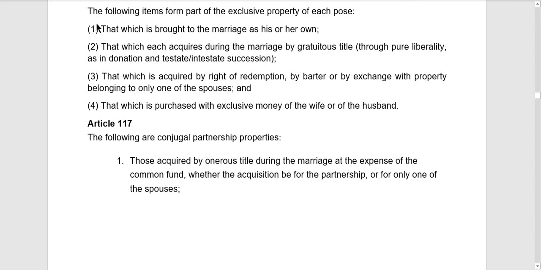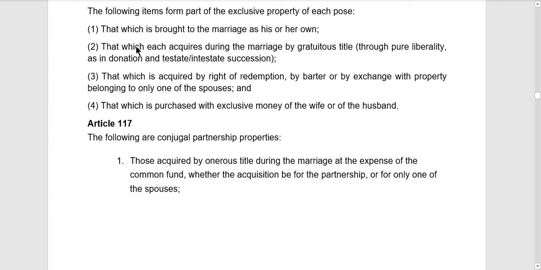Again, it is important for us to know what are the properties part as conjugal properties and what are the properties considered to be exclusive properties. Kasi yung magiging computation ng gross estate ng ating decedent, no, is based on the classification of the properties, whether conjugal or exclusive. Okay.